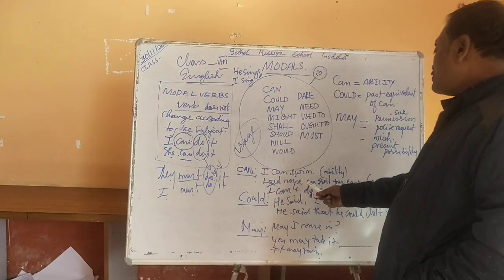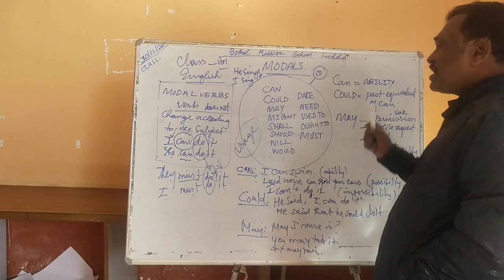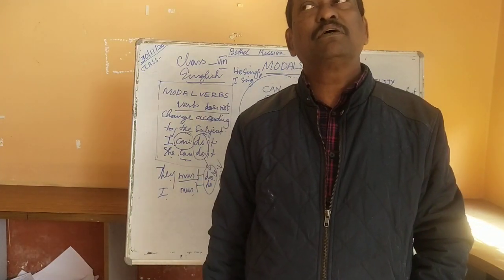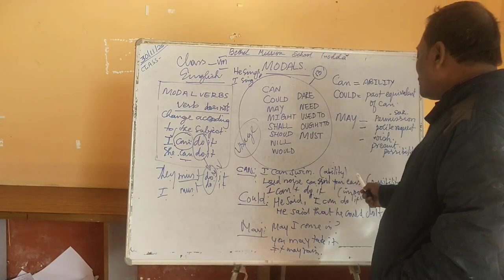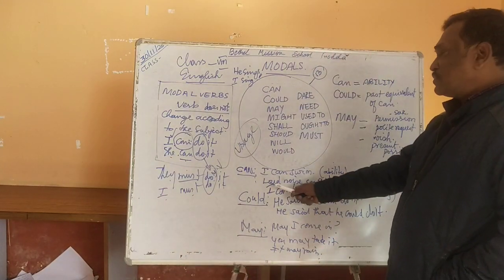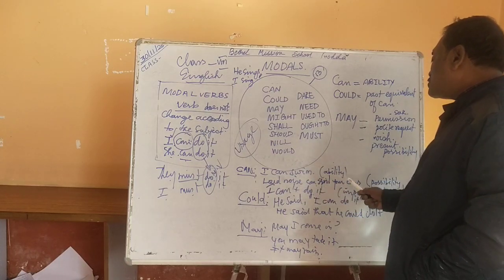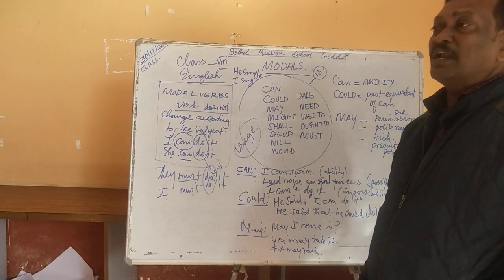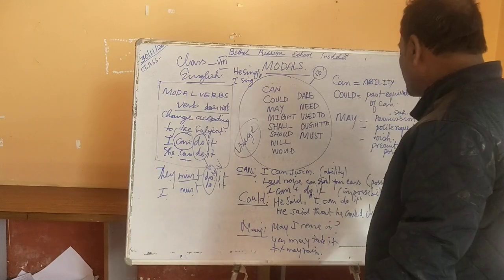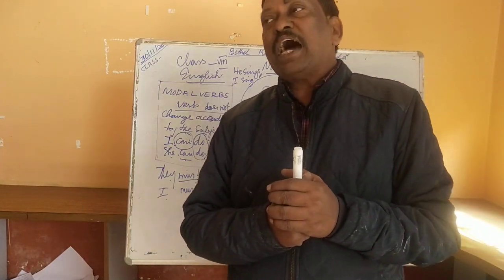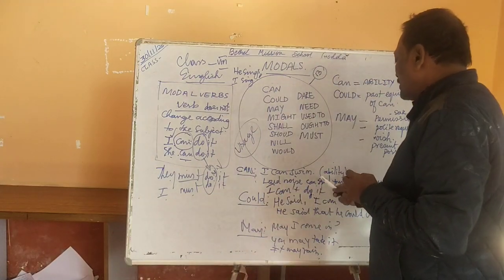Now, loud noise can spoil your ears. Can is used for a possibility as well. What do you mean by possibility? Something which can happen. So if you look at the example, you will get a clear idea. Loud noise can spoil your ears. So that is a possibility. So I use the modal verb can to speak of an ability.